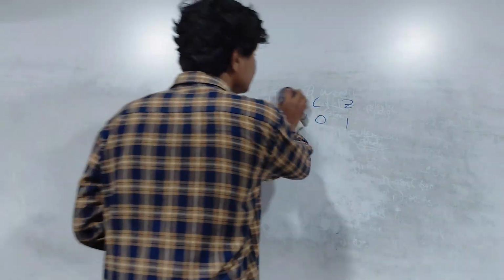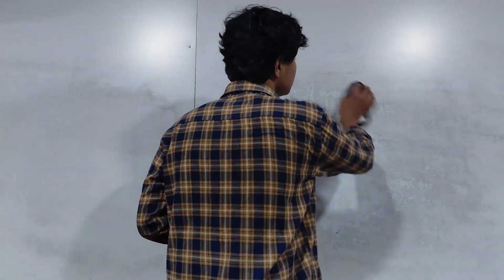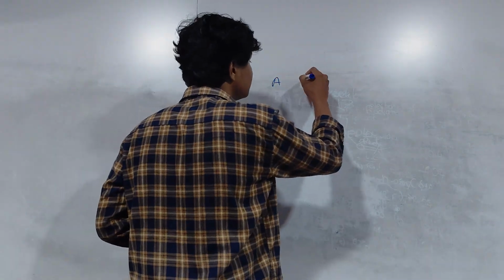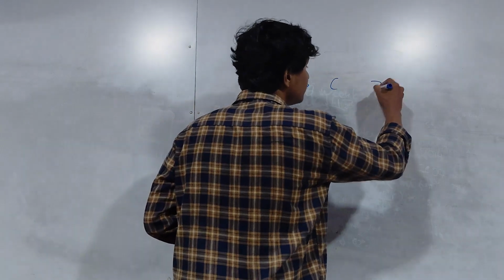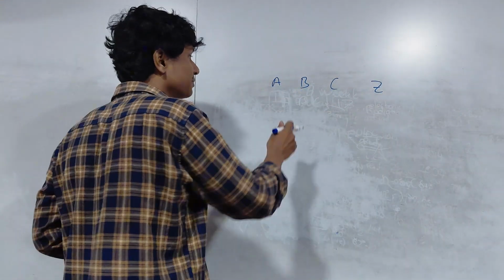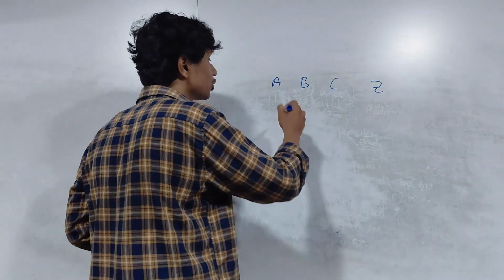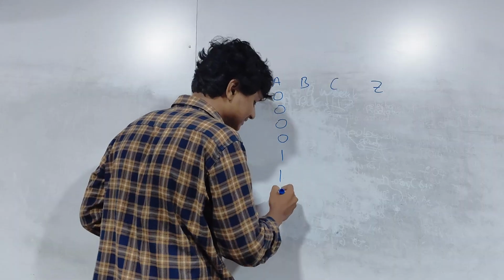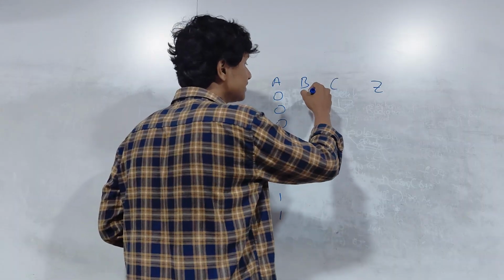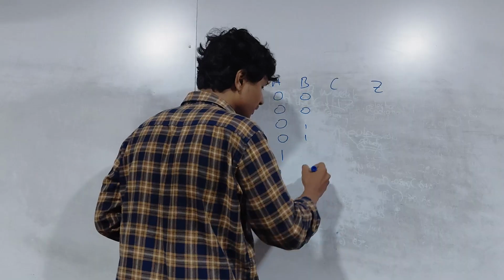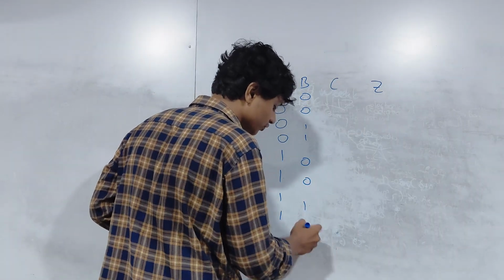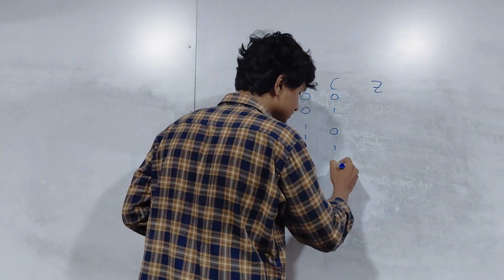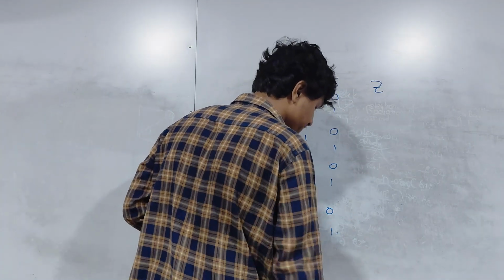Okay. Now first of all, let's look at the truth table. First you have to follow this order. Always remember, when you're filling in a truth table, you're going to go with 4 zeros and 4 ones. Then you're going to go with 2 zeros, 2 ones, 2 zeros, and 2 ones. Then the next one is going to be 0 1, 0 1, 0 1, and 0 1.